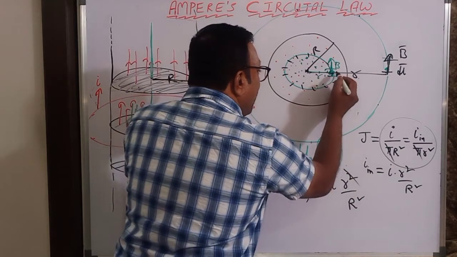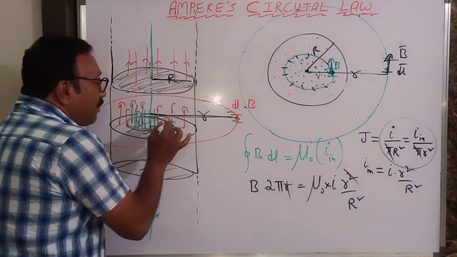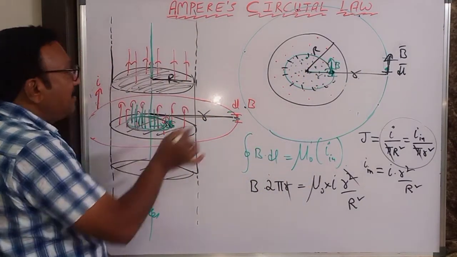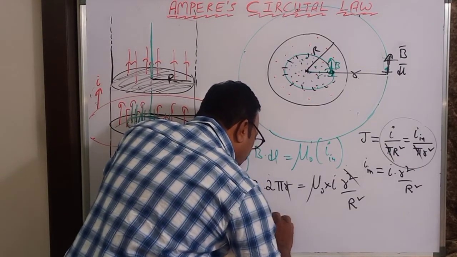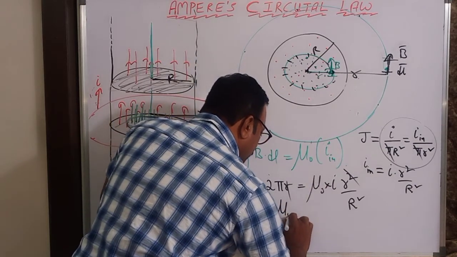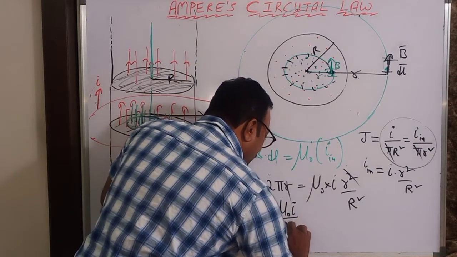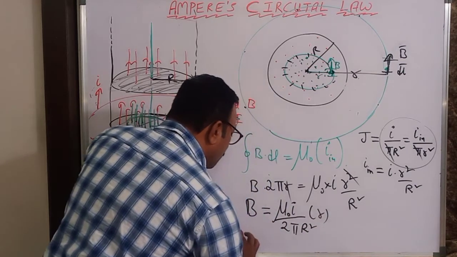So the magnetic field at this point inside the thick pipe is given by B is equal to mu naught I by 2 pi R square into small r.